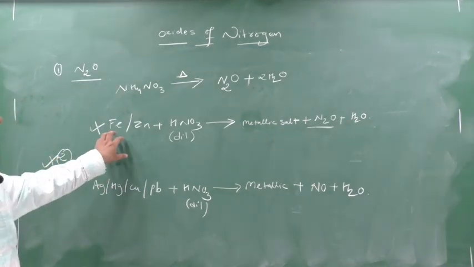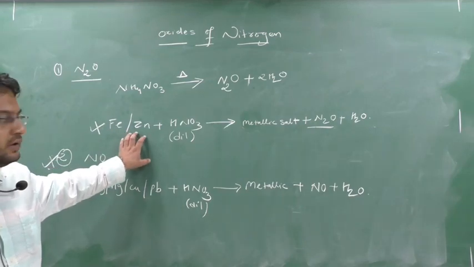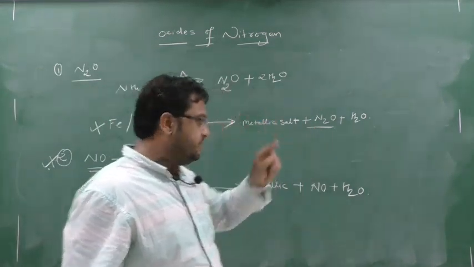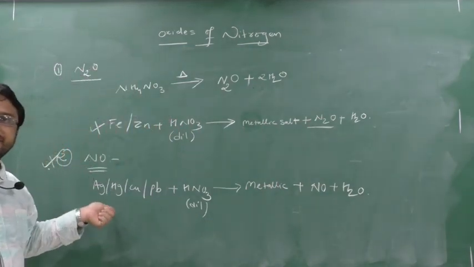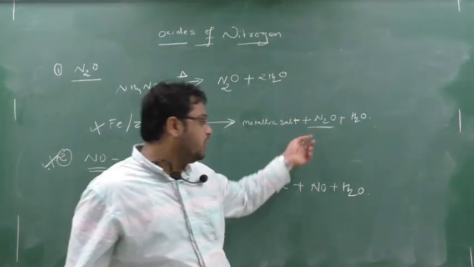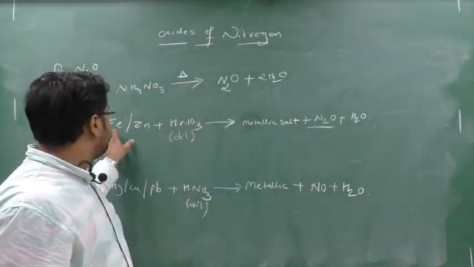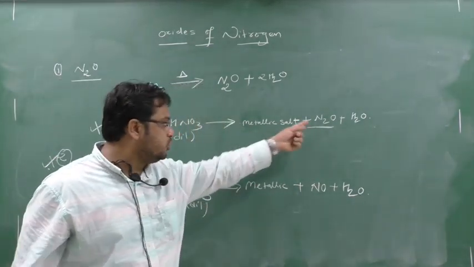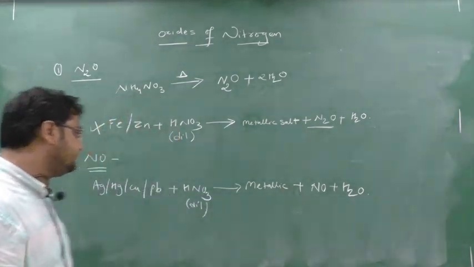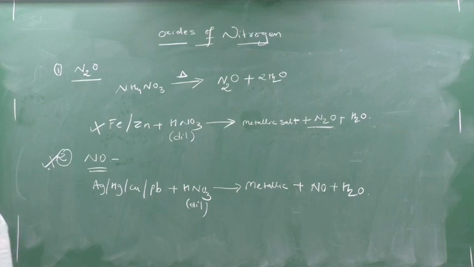See, when I react a metal like Fe and Zn with dilute nitric acid, then I will get N2O. But if I react a metal like Hg, Ag, Cu, Pb with dilute nitric acid, instead of N2O, I will get NO. So with Fe, Zn and nitric acid, N2O; with Hg, Ag, Cu, Pb and nitric acid, NO. Write down this.